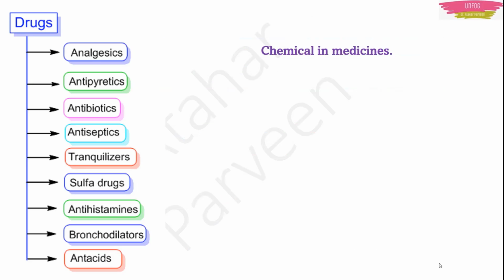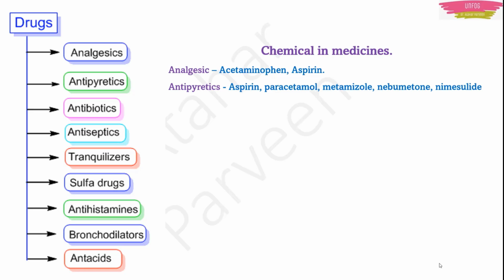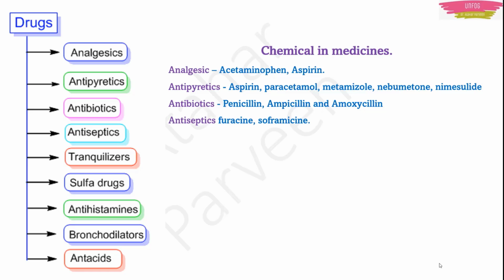Now after discussing all those drugs, if I have to give one basic summary, these are the important types of drugs with examples. For example, analgesics: acetaminophen and aspirin. Antipyretics: aspirin, paracetamol, metamizole, nubimetone, nimesulide. Antibiotics: penicillin, ampicillin, amoxicillin. Antiseptics: furacin, sofromycin.